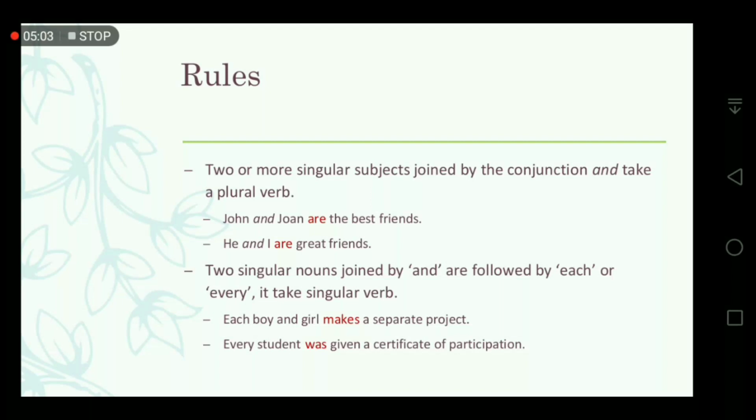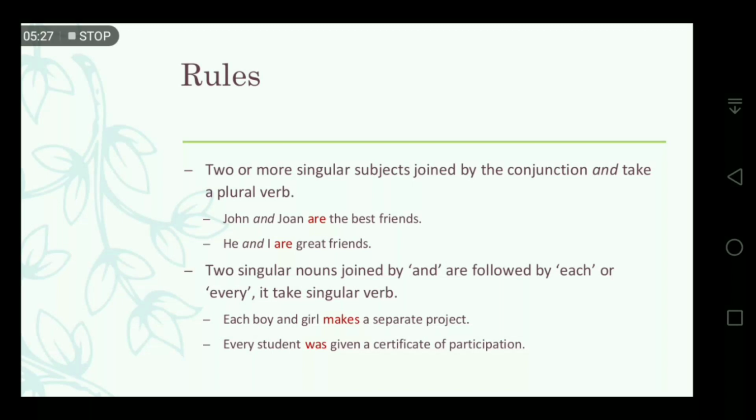So here John and Joan are two persons, two singular subjects, John one and Joan one. That's why we follow the plural verb are. And in the second sentence, he and I, here two subjects are there, and that's why we follow the plural form of the verb, are.